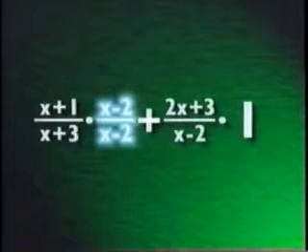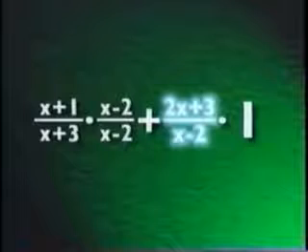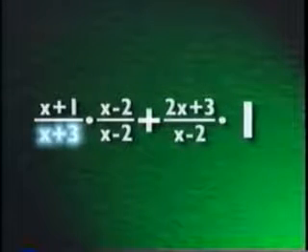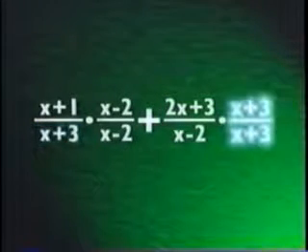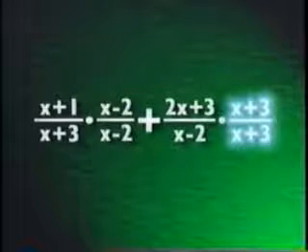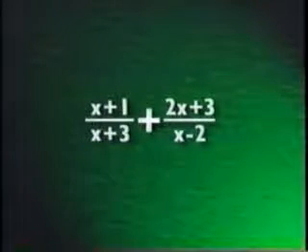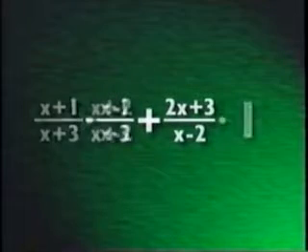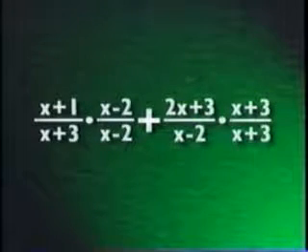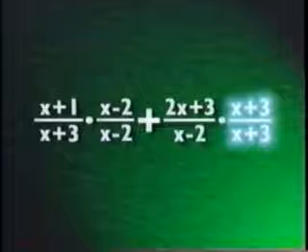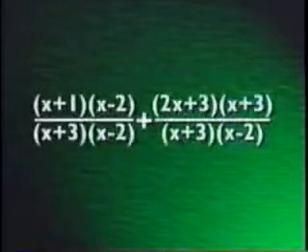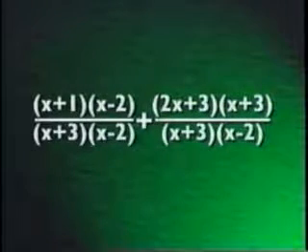The same thing for the second function, multiplied by the denominator of the first function over itself, x plus 3 over x plus 3. Let's look at that again in slow motion. All you're doing is multiplying each part by whichever one of x plus 3 and x minus 2 isn't already in the denominator.